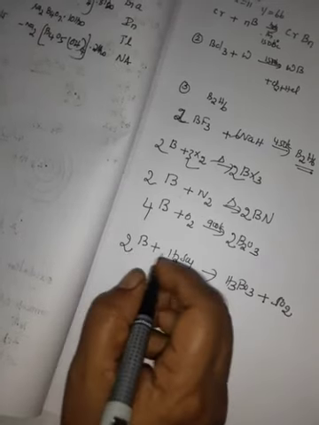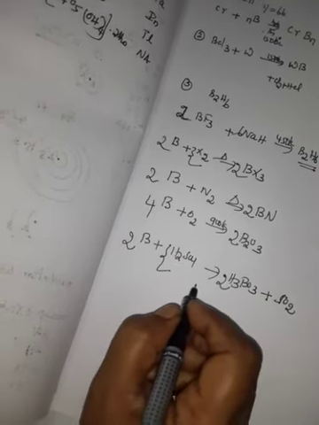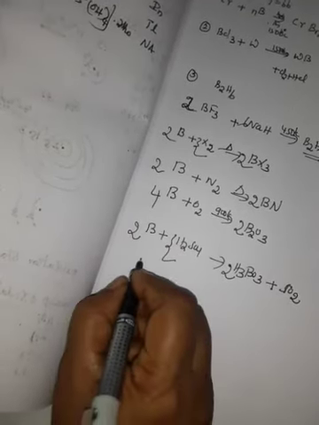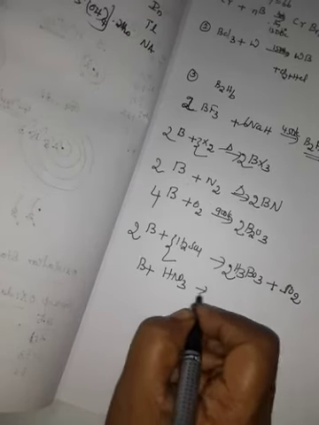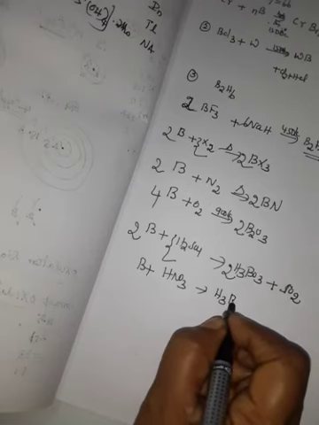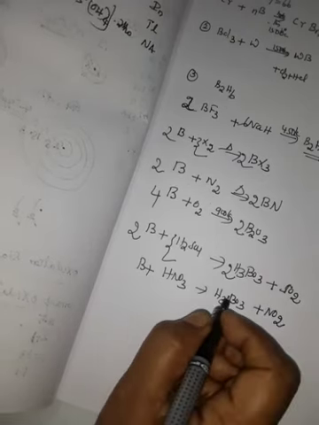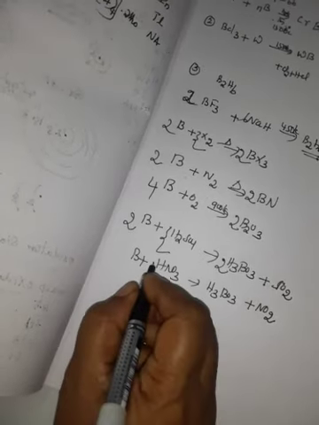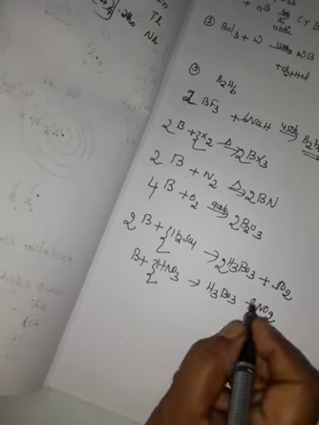Balancing: 2B, 3H2SO4, 2H3BO3. Then boron with nitric acid HNO3 forms boric acid H3BO3 plus nitrogen dioxide. Balancing: 3HNO3, 3NO2.